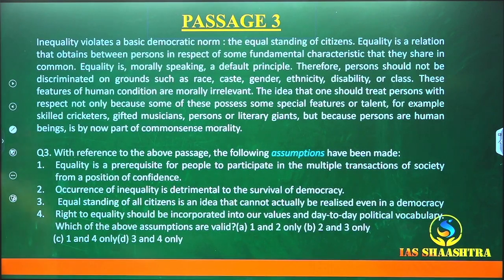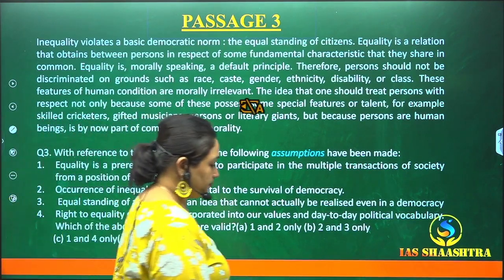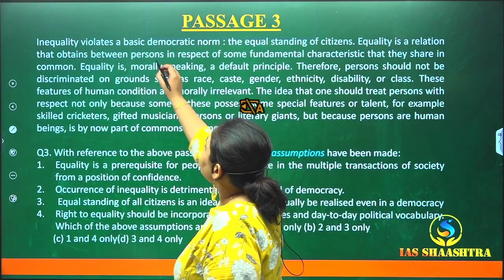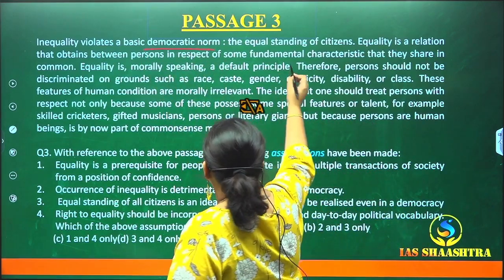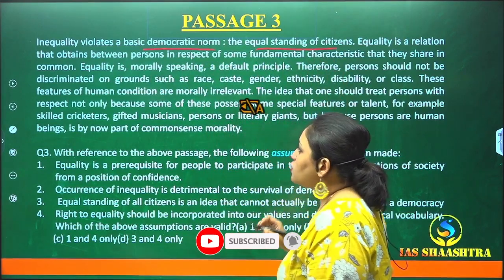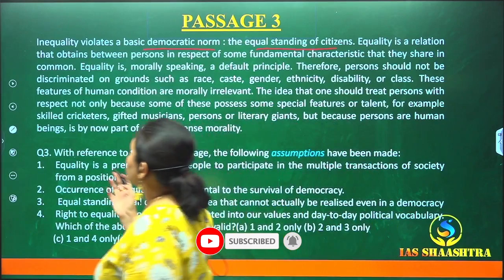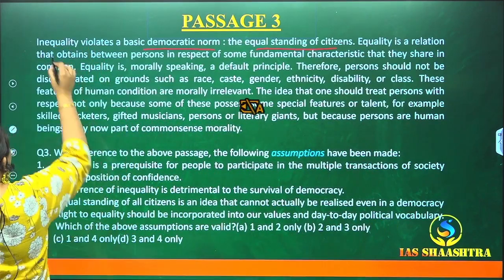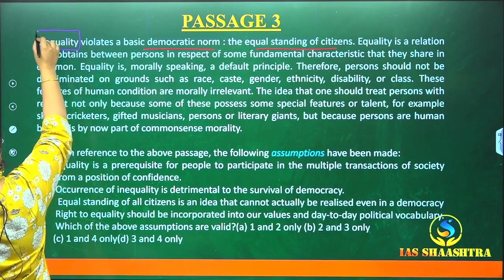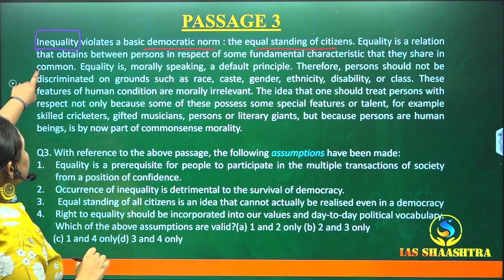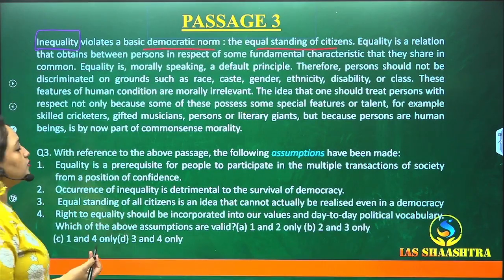Okay, let's start reading the passage. Inequality violates a basic democratic norm. What is that norm? The equal standing of citizens. So the basic topic of this passage is, let's take another color, inequality. So our basic topic of the passage is inequality.